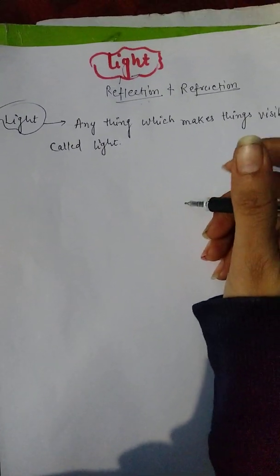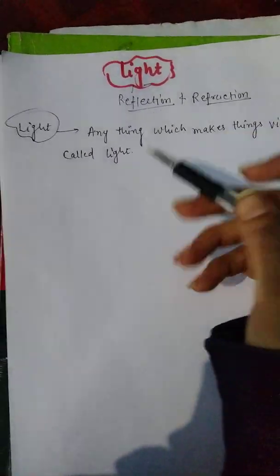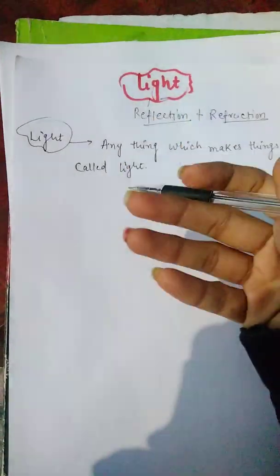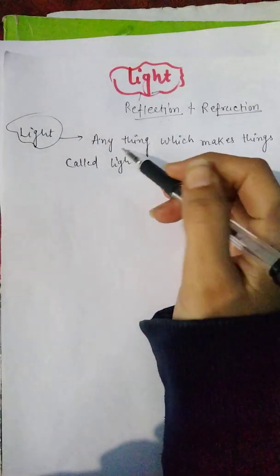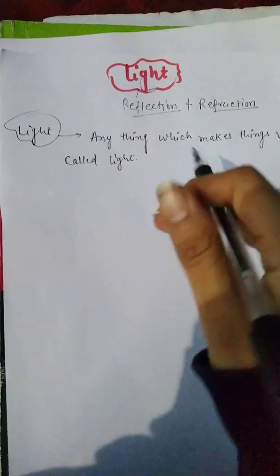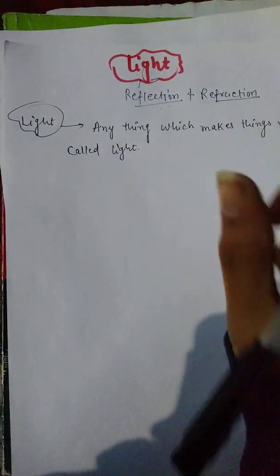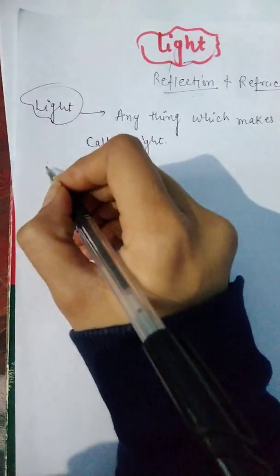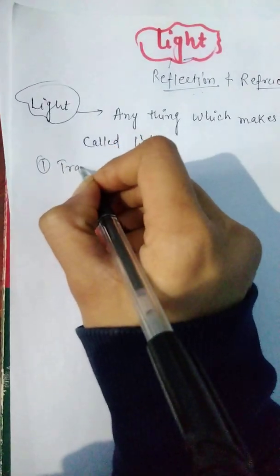But there are some objects, if you shine light on this paper, you can see nothing besides it. But if there is a glass plate and you shine light on that, you can see the objects behind it. Means it depends on the objects also. So there are three kinds of objects. First one is transparent.